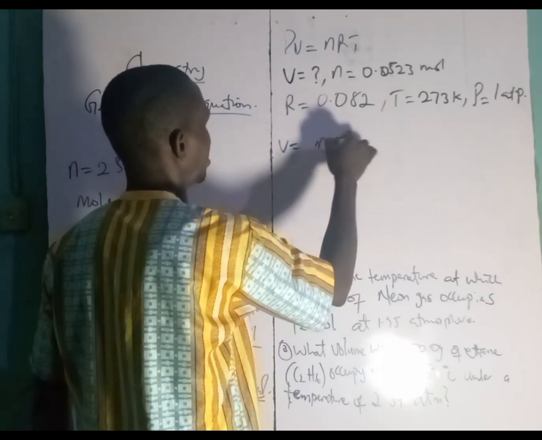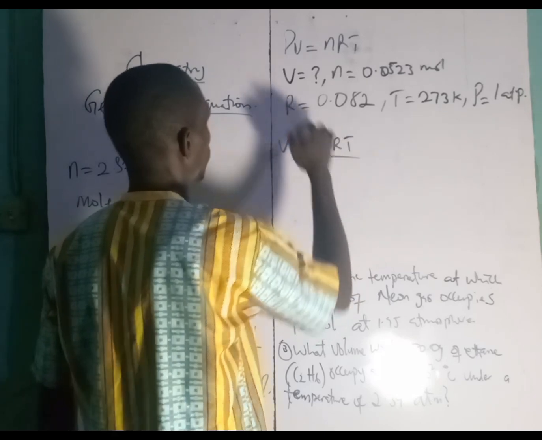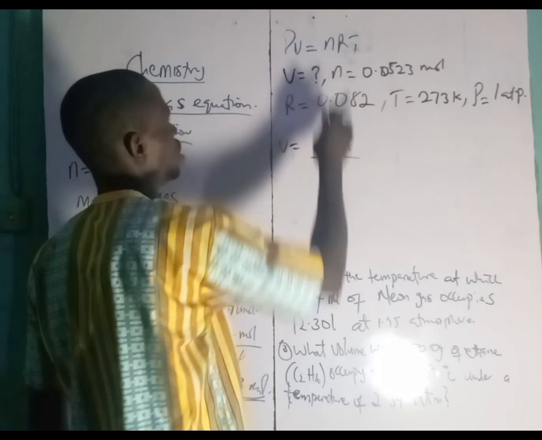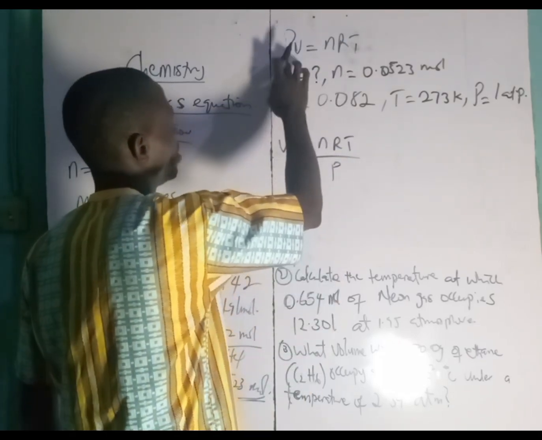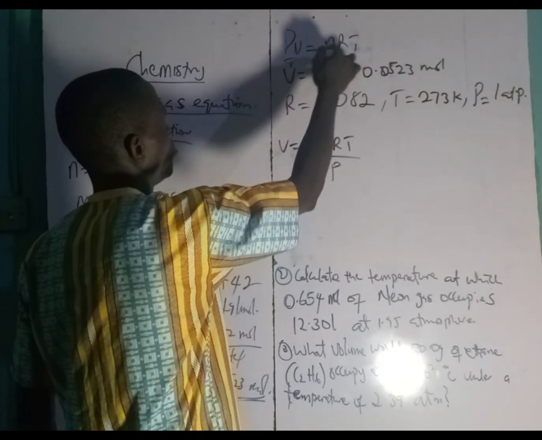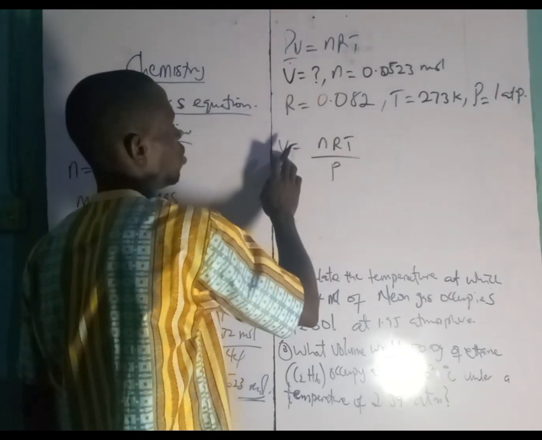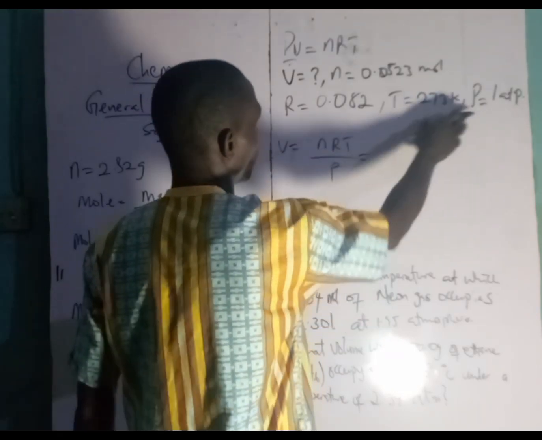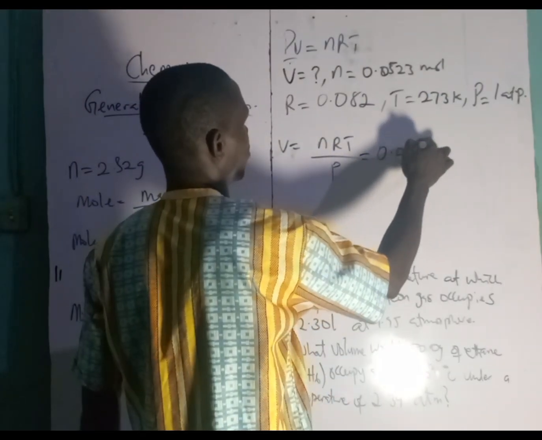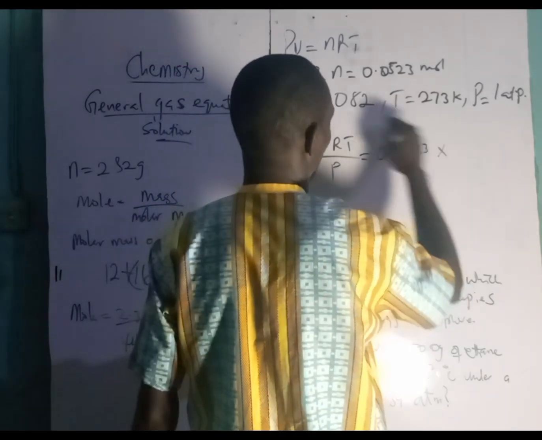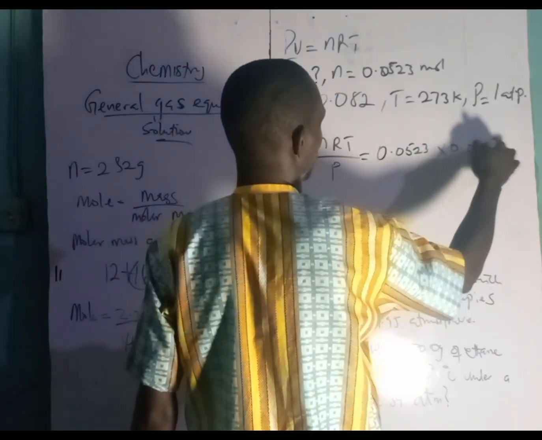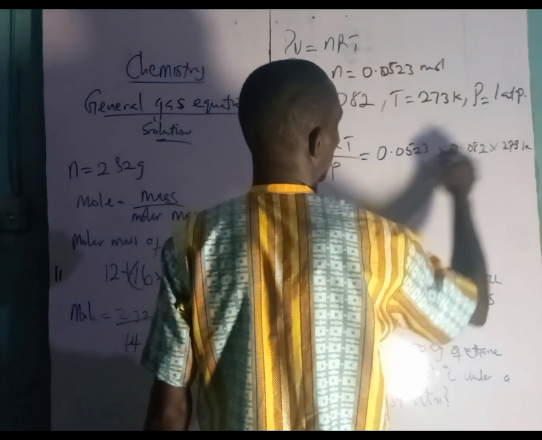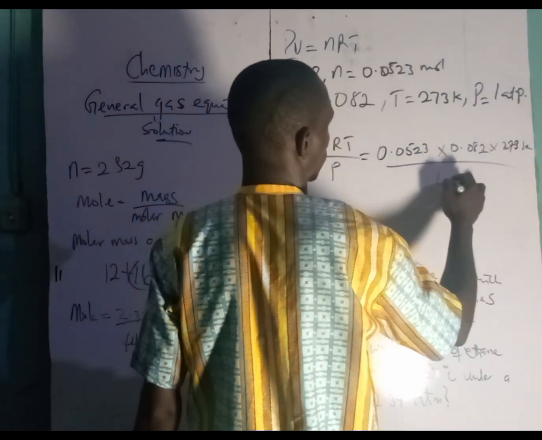That will be nRT over P. Of course, you know from here we cross multiply, except we divide both sides by P. P will cancel P, so we have only V and this. Alright, let's quickly slot in our figures: 0.0523 times 0.082 times T, 273 K, over the pressure, 1 atm.